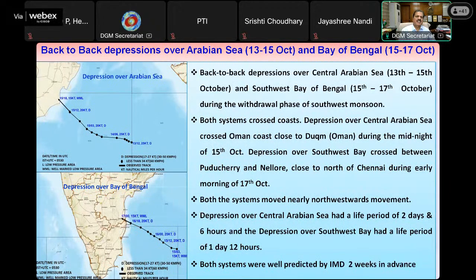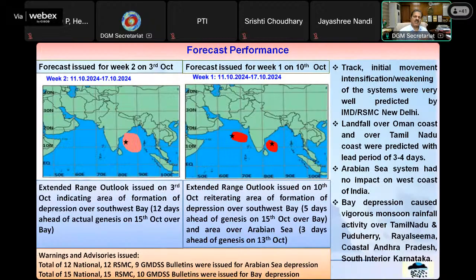Now let us see them one by one. This is the back-to-back depression which formed over the Arabian Sea and Bay of Bengal. Their tracks are shown here. The top one is the Arabian Sea depression which crossed the Oman coast, and the bottom one is the depression over the Bay of Bengal which crossed close to north of Chennai as predicted, and it caused good rainfall activity over South Andhra Pradesh, Tamil Nadu, South Central Karnataka, Kerala. Now, these 2 systems were predicted very well.